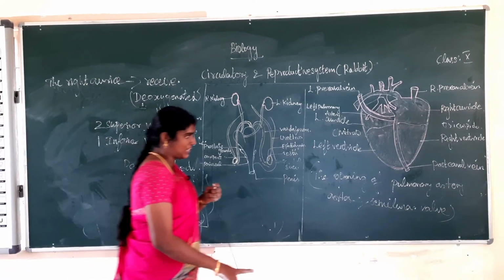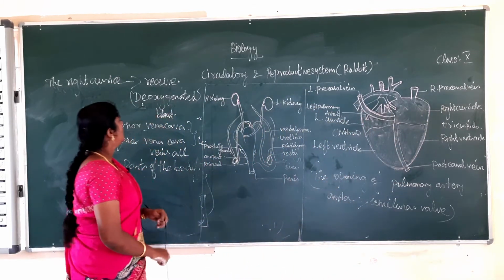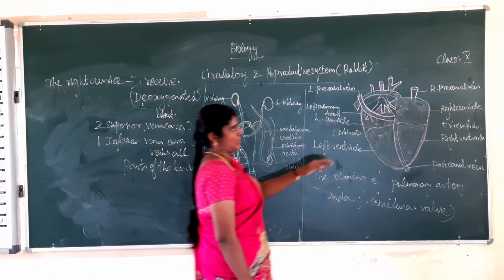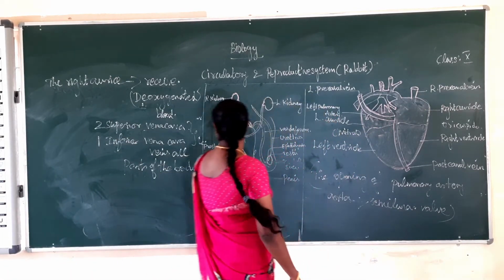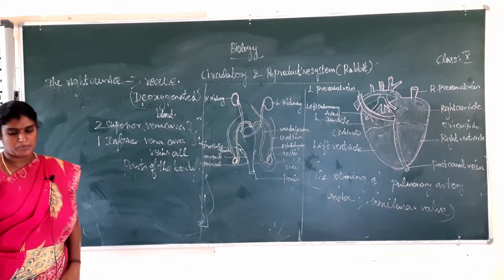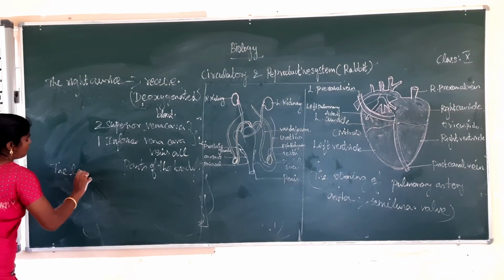Where is the right auricle present? The right auricle receives deoxygenated blood from the superior vena cava and the precaval veins. Okay. So next one, inferior vena cava, from veins from all parts of the body. The next one, the left auricle.